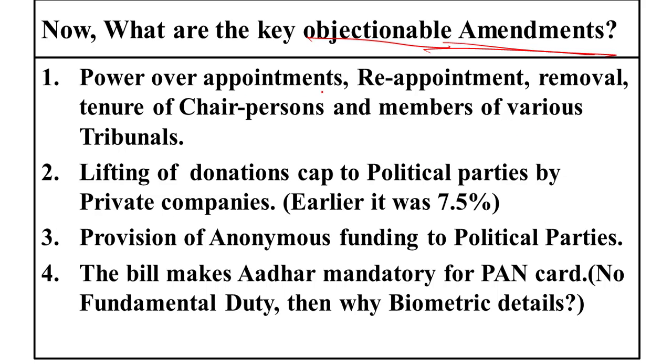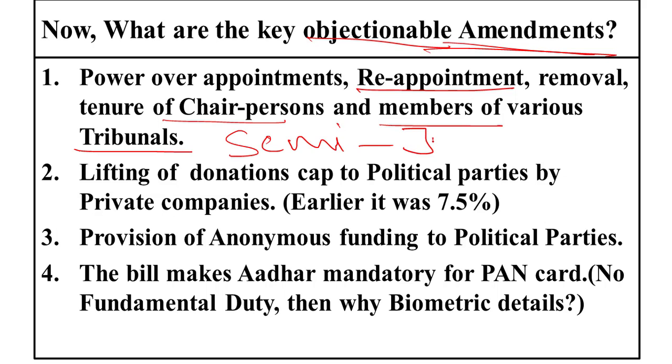The power over appointments, reappointments, removal and tenure of chairpersons and members of various tribunals. Tribunals, as we know, are semi-judicial bodies. They sit over some issues which are of a judicial nature.